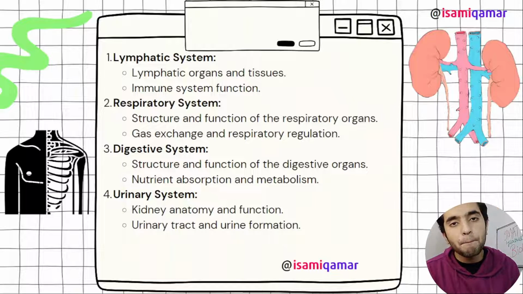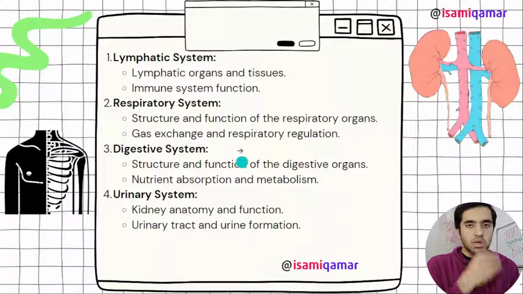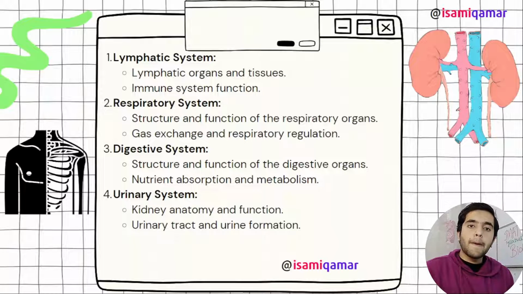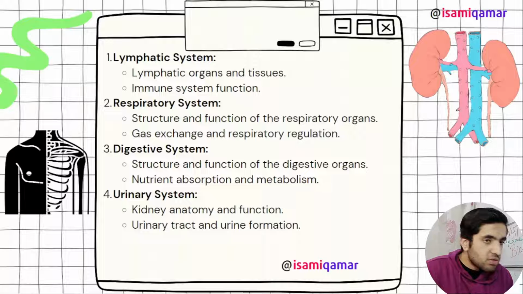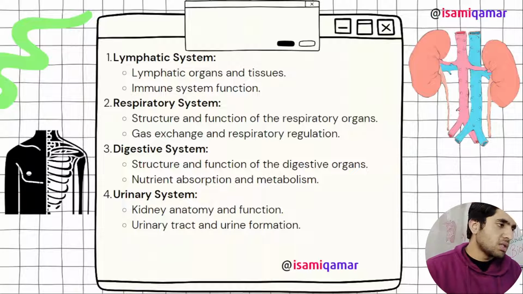Lymph is actually plasma. Immune system. In the lymphatic system we have immune system function. You have to know the first line of defense: skin, hair, nails, the upper layer. Then the second layer we have macrophages, neutrophils, white blood cells, all this stuff, and the third line of defense: interferons, antibodies. So you need to go through all these things.